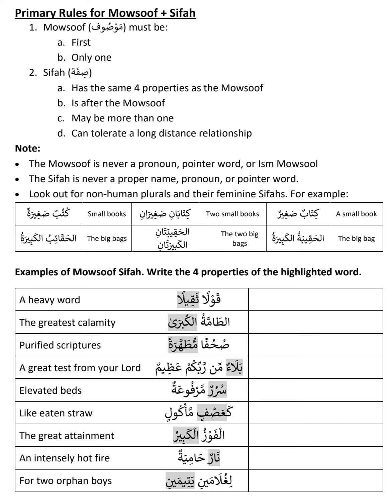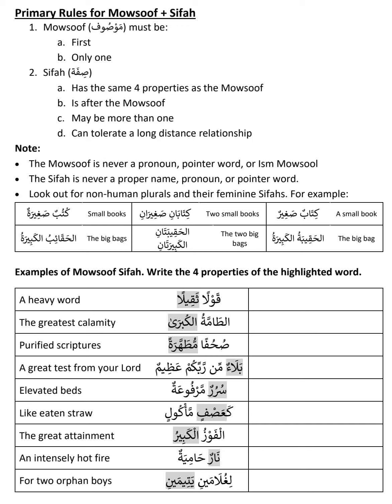Okay, now we'll move to the next example. It is a feminine word, al-hakibatu. Al-hakibatu means a bag. The word itself, even in the singular, is feminine. We have to say the big bag. So al-hakibatu, al-kabiratu.